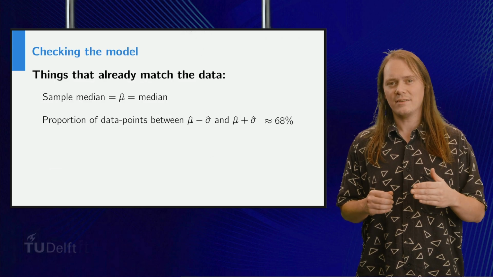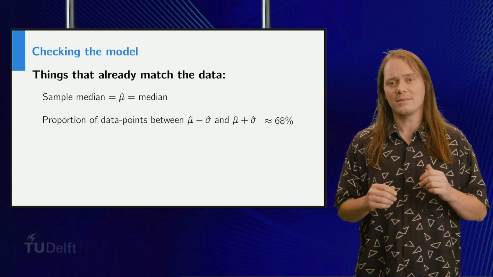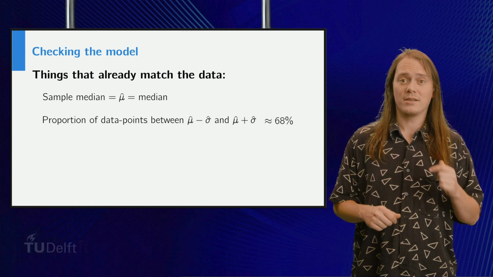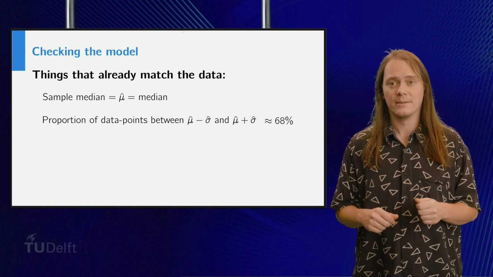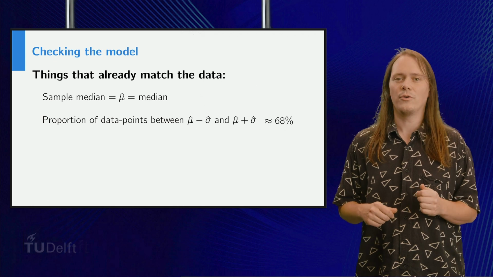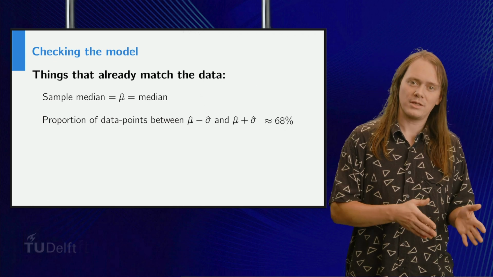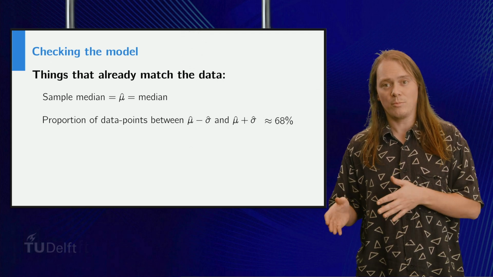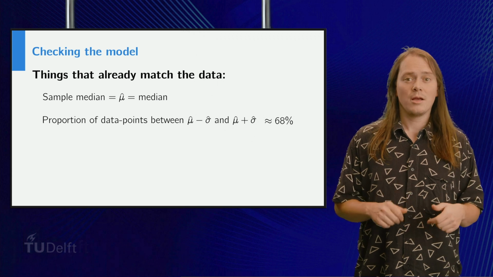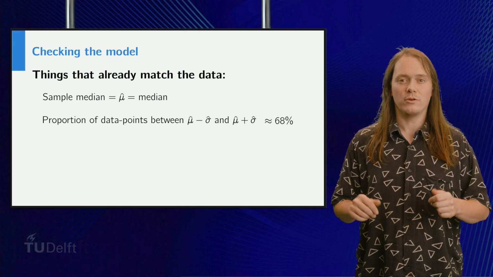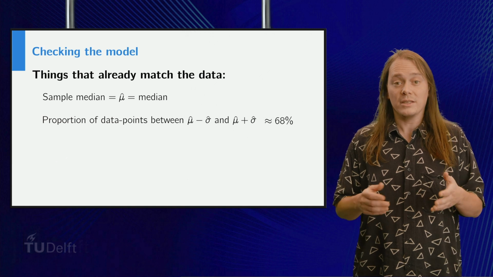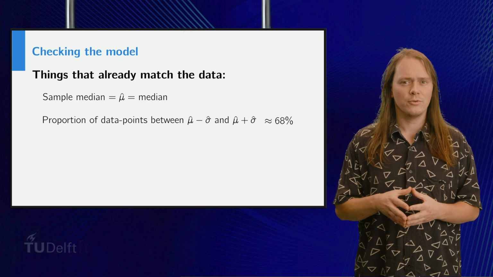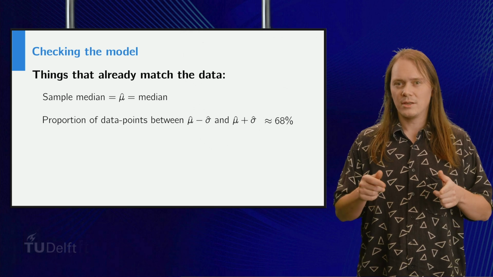Let's use our dataset to check whether our model makes any sense. We already know that our model makes perfect sense if we consider the median and the middle 68%. In the sense that the median of the model distribution matches the median of our dataset. And the probability of the random variable in our model being between 0.99 and 1.61 matches the proportion of data points between those values. Indeed, this is how we constructed the model. So what else can we do to check whether this model is a good fit for our data?